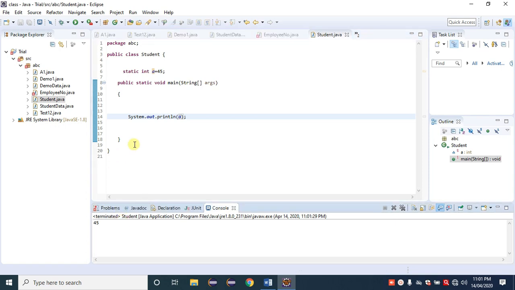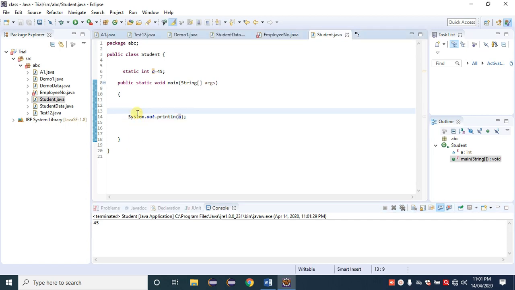Then, when we need to create an object is an interview question. Whenever we want to call or access a non-static variable or method, at that time we need to create an object, because the main method is always static. We cannot provide a non-static reference to a static field here. Hence we need to create an object.